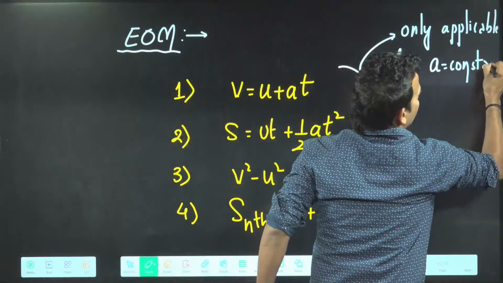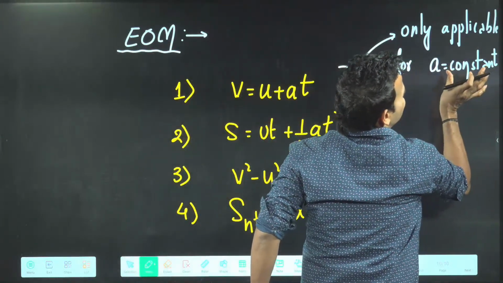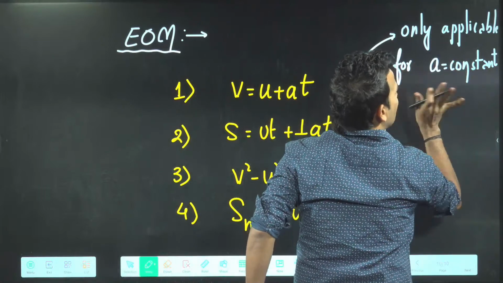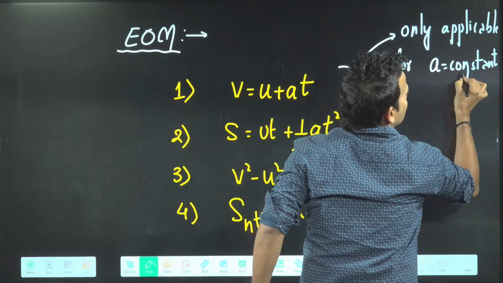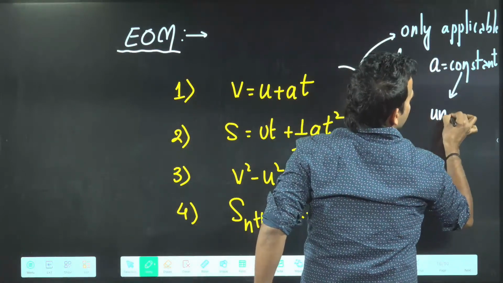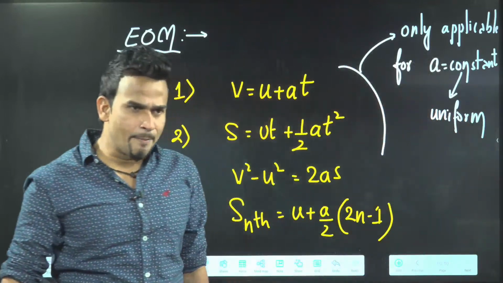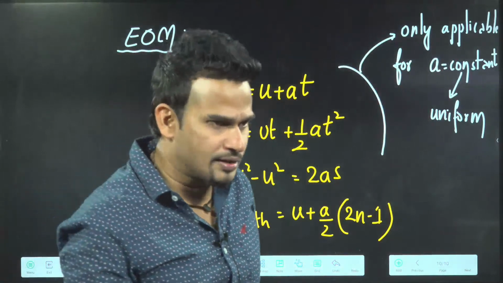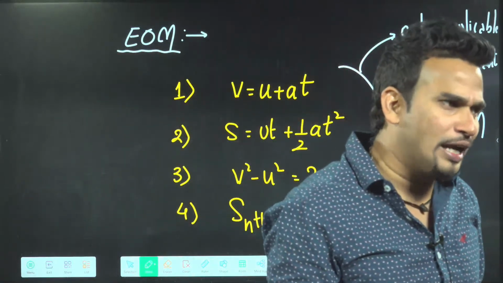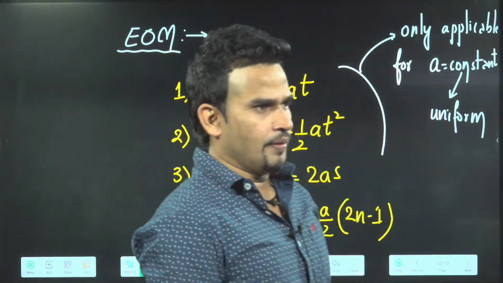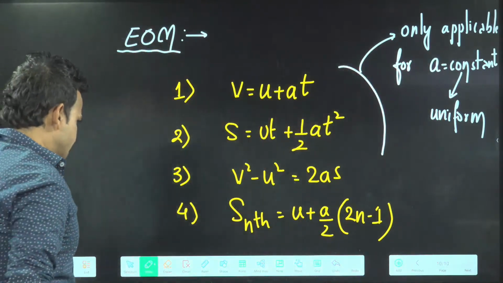And always remember, in physics, the word constant also means uniform. So these equations will be only applicable when acceleration is constant or someone says it is uniform. Otherwise, you cannot apply. Otherwise, impossible. If you apply, you'll get a wrong answer. Instead of getting +4, you'll get -1 in the NEET. Is it okay?